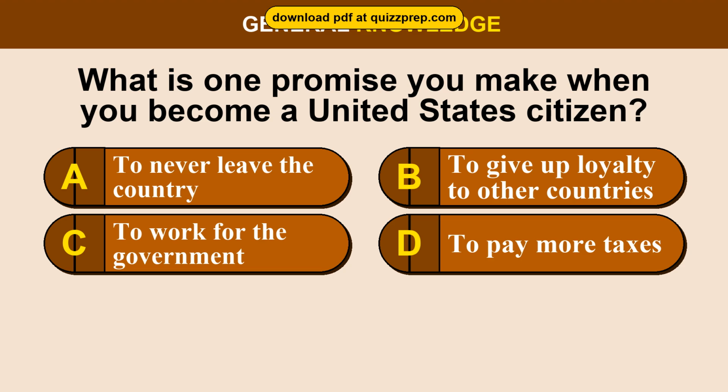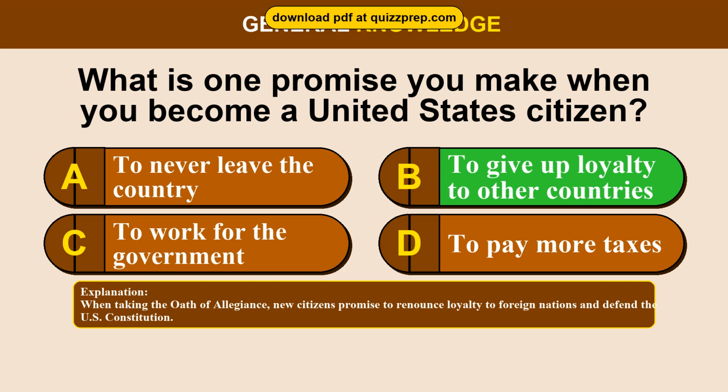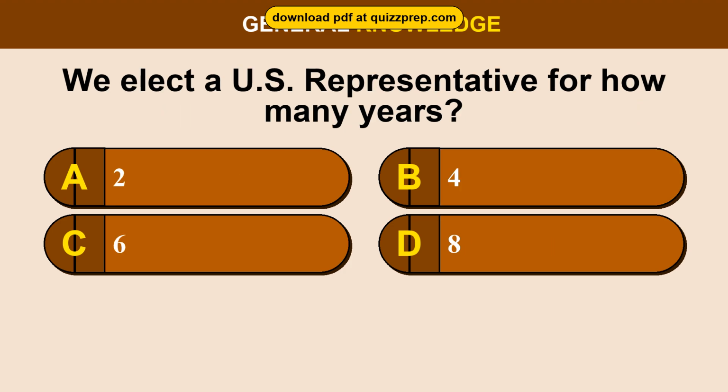Option C. To work for the government. Option D. To pay more taxes. The correct answer is option B. To give up loyalty to other countries. When taking the oath of allegiance, new citizens promise to renounce loyalty to foreign nations and defend the U.S. Constitution.